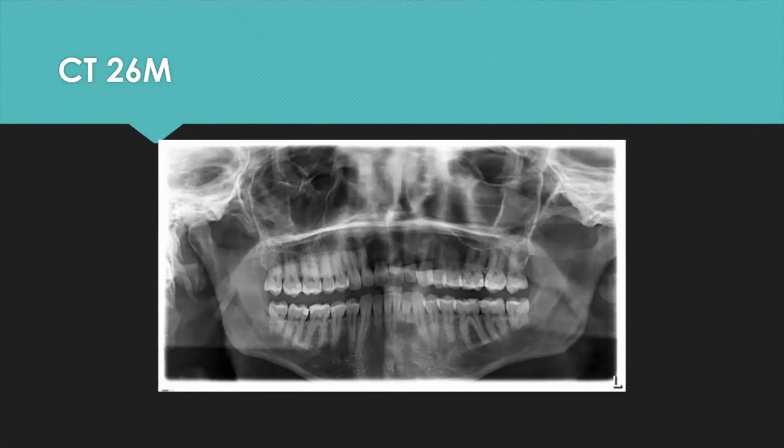This first panoramic radiograph is of a 26-year-old male who came in about 2 weeks ago complaining of pain with his number 32. From looking at his pan, you can see all of his wisdom teeth are at the same occlusal plane as his second molars, first molars, and premolars. And from looking at the X-ray, one would think his teeth came in nicely.